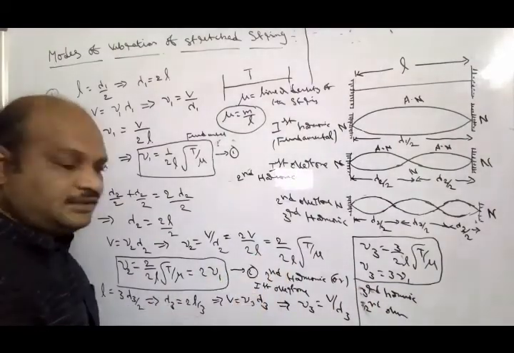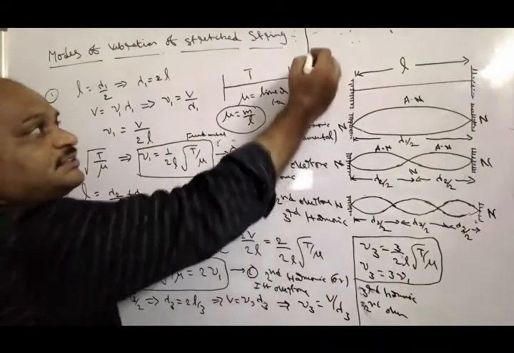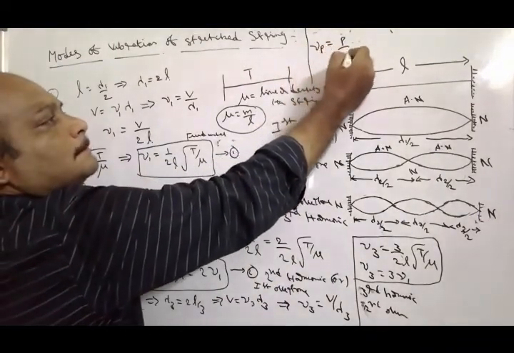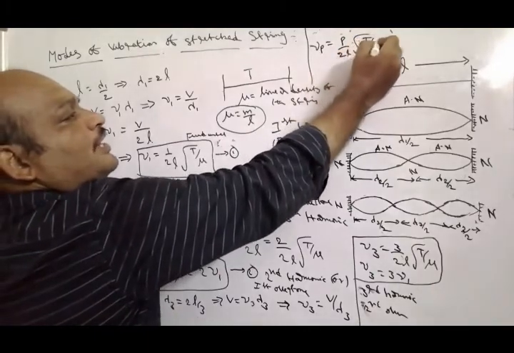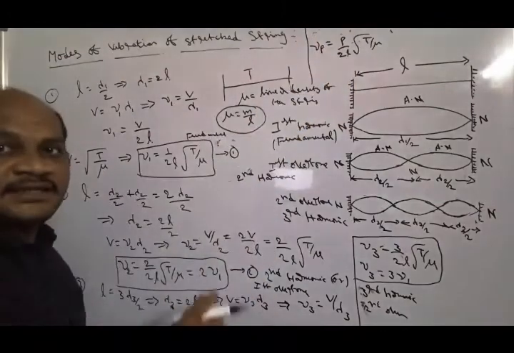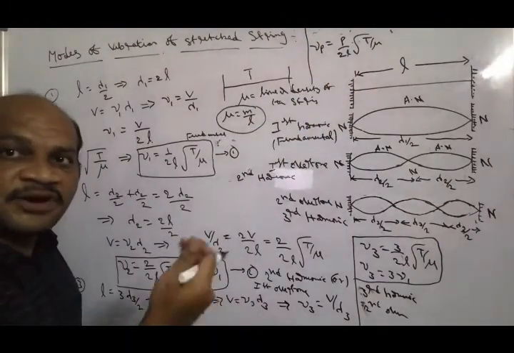Suppose if you take the p vibrations, nu p is equal to p by 2l root of T by mu. Here p indicates the number of loops or number of segments.